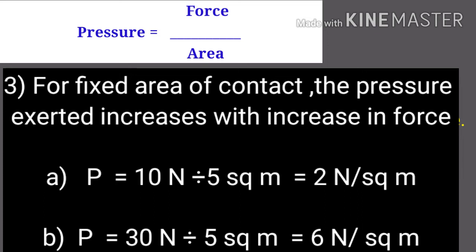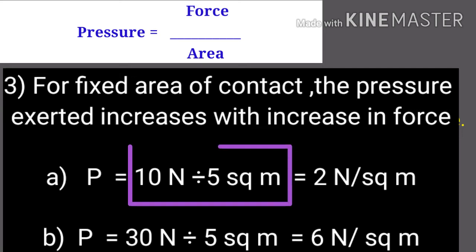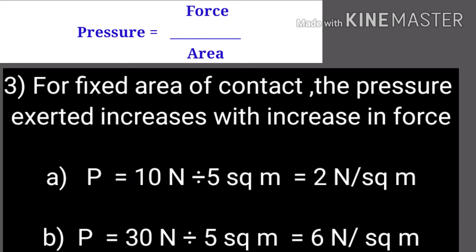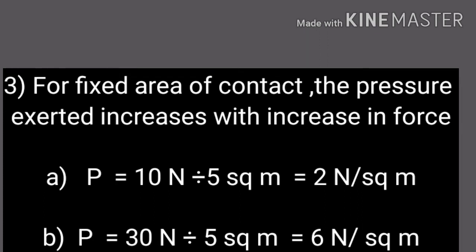For example, firstly we were applying the force of 10 Newton on 5 square meter area. Then the result of pressure was 2 Newton per square meter. Then we increased our force from 10 to 30 Newton on the same area. Then the result becomes 6 Newton per square meter. So result हमारा देख सकते हो आप pressure का increase हो गया. Means dear students, if we increase the force on the same area, the value of pressure increases.